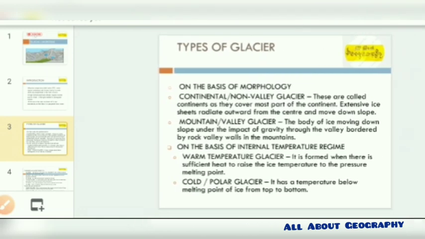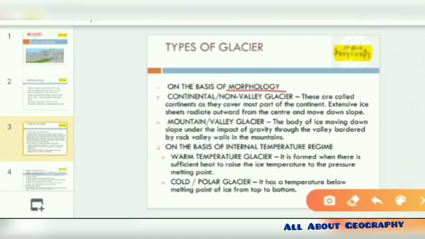Then the morphology, it is given as continental glacier and the mountain or the valley glaciers. The continental glaciers or the non-valley glaciers, as the name suggests, are basically formed over the continents and cover more extensive areas over the continents.